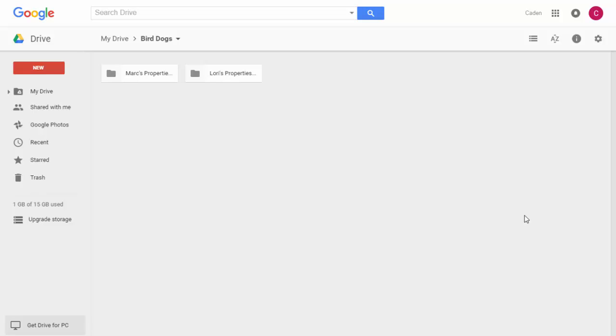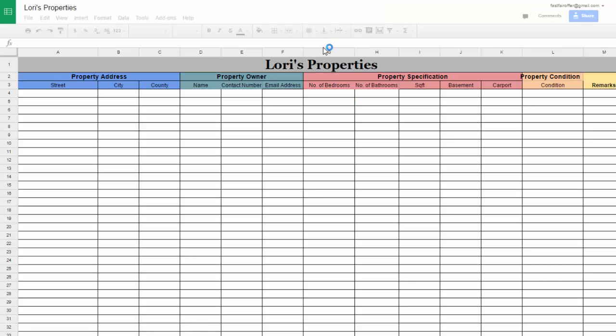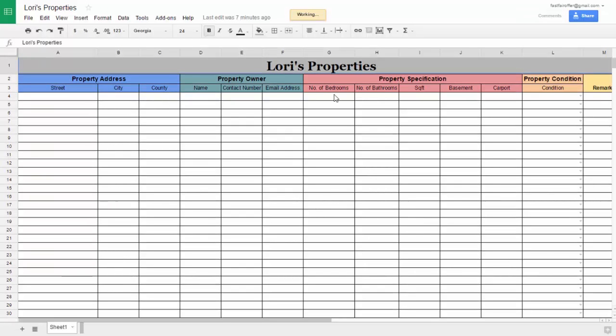Alright, today I'm going to show you how you can submit your property through our Google Drive. So first, I'm going to share a Google folder with you with your name in it, like this one. You just need to double click that folder, and then you will see a spreadsheet where you can submit the property. Just double click again, and there you go.